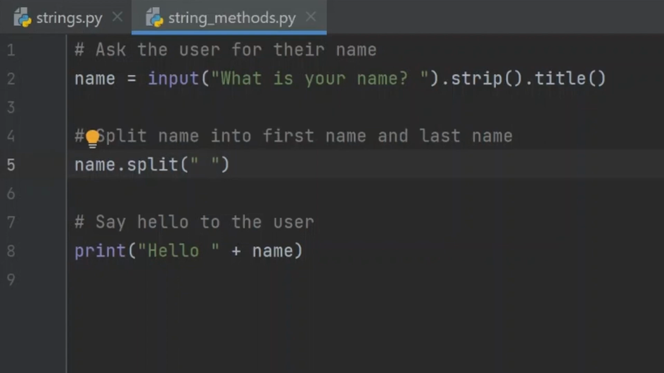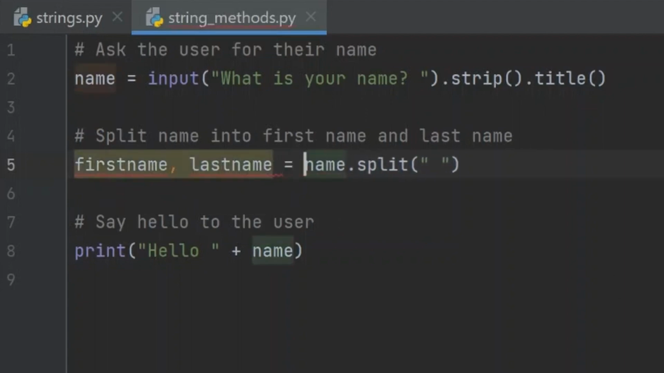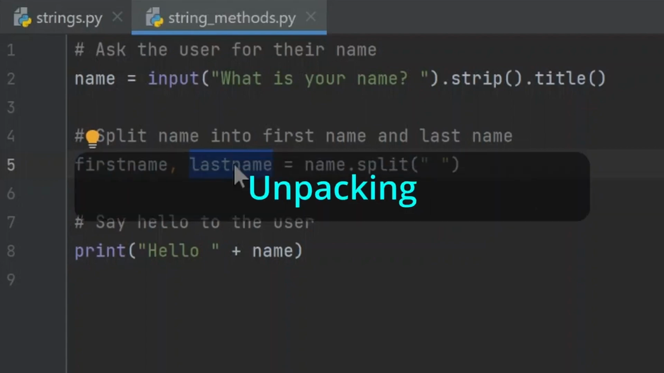Since we know there are only two components in the full name, we'll instruct Python to store them as follows. So we'll click here and type first name, comma, space, last name, space, equals this operation. This way, after splitting the full name, the first name will be stored in this first name variable and the last name will be stored in this last name variable. This process is known as unpacking in Python.